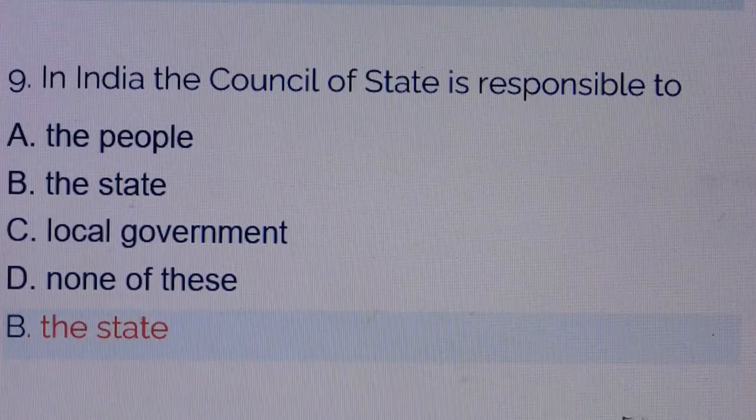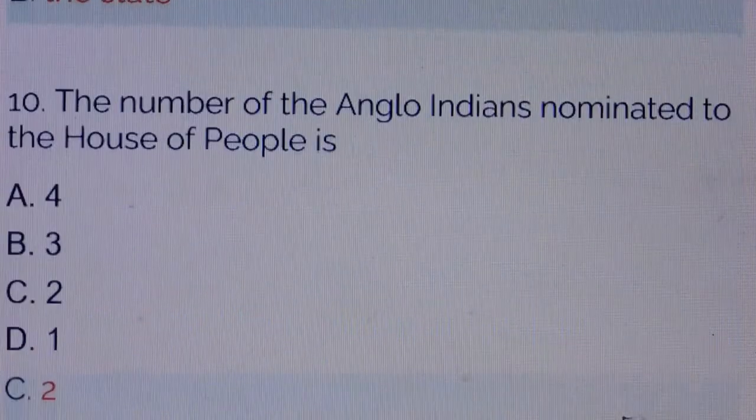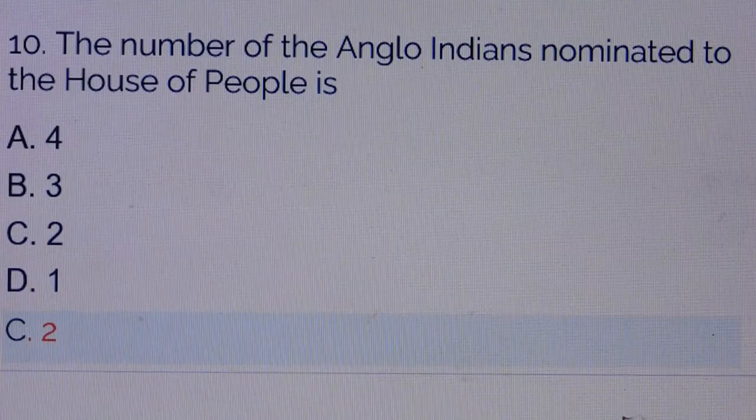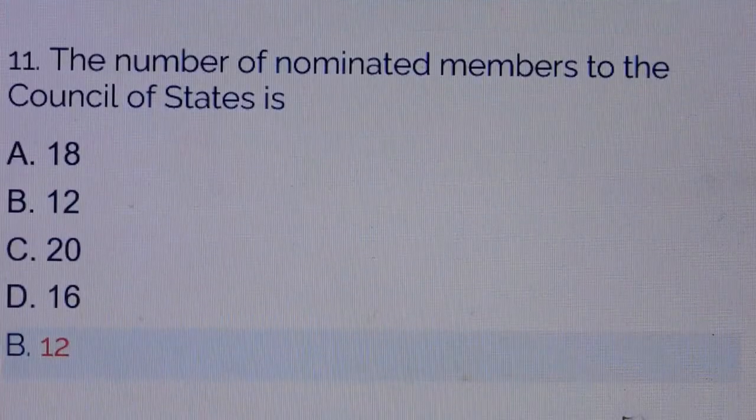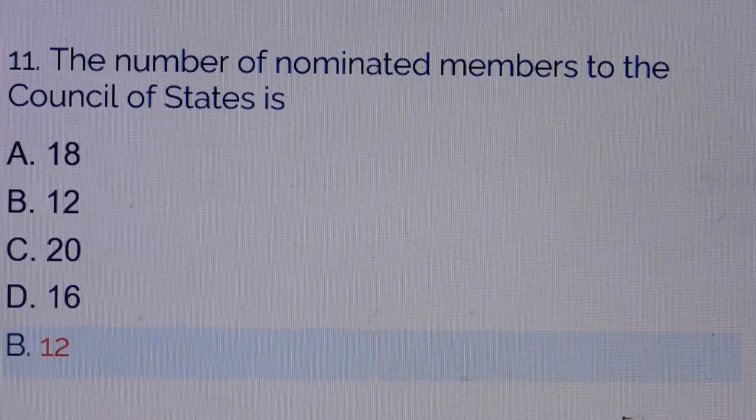Question number 9. In India, the Council of States is responsible to. Answer is option number B, the state. Question number 10. The number of the Anglo-Indians nominated to the House of People is. Answer is option number C, 2 members. Question number 11. The number of nominated members to the Council of States is. Answer is option number B, 12 members.